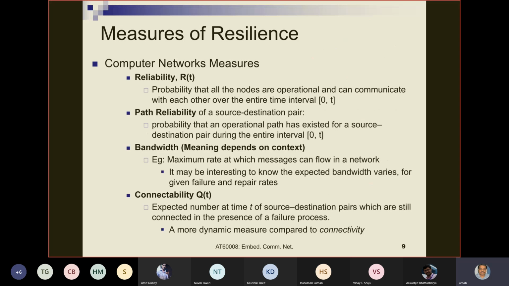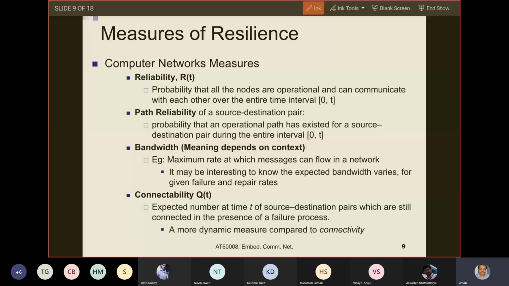So what is reliability? Reliability of a network is the probability that all nodes are operational and can communicate with each other over the entire time interval 0 to t. So reliability at time t is the probability that the links and nodes have been operational.